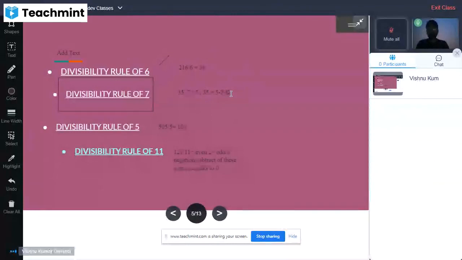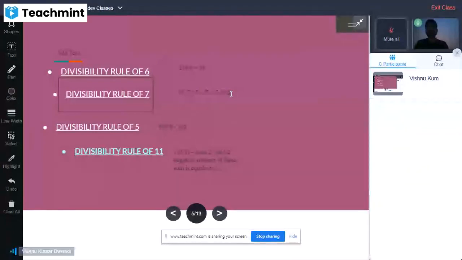So if the digit subtraction from the ones place to the tens place equals 2, then it will be completely divisible by 7.